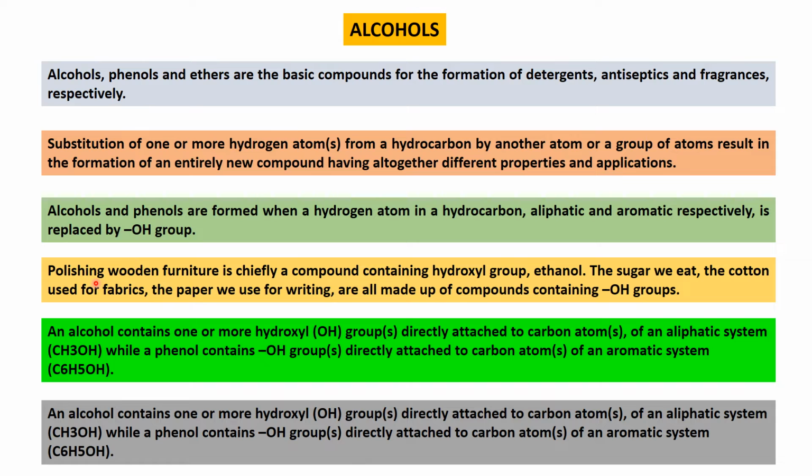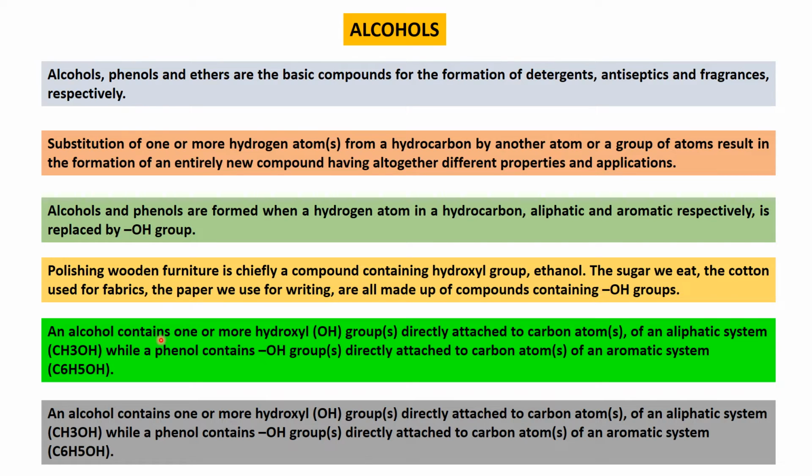Without alcohols we are not running our day-to-day life. All these are important in our daily life. For example, polishing the wooden furniture uses what we call spirit, which is made up of the alcohol group, particularly ethanol. The sugar we eat also carries the alcohol group. Sucrose has polyhydroxy groups. The cotton used for fabrics and the paper we use for writing all contain compounds with OH groups. That OH refers to alcohol.